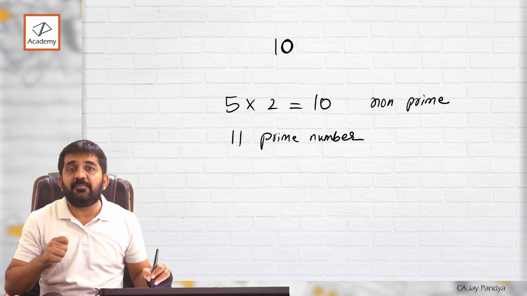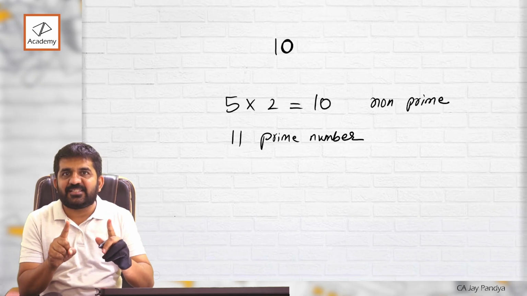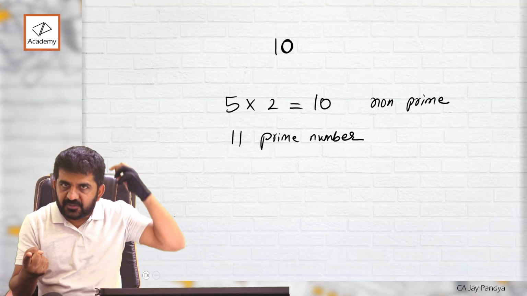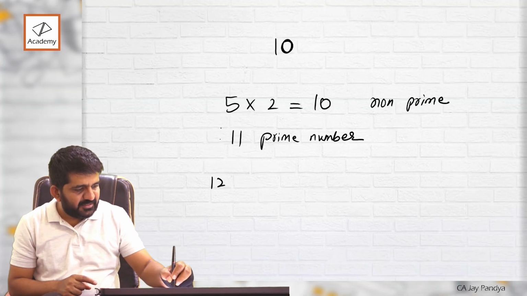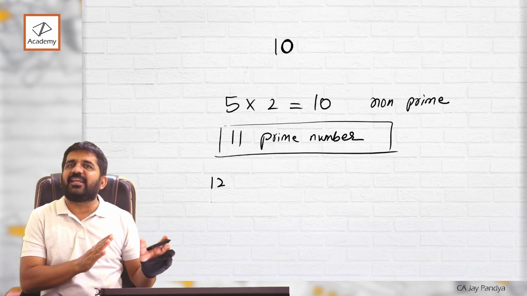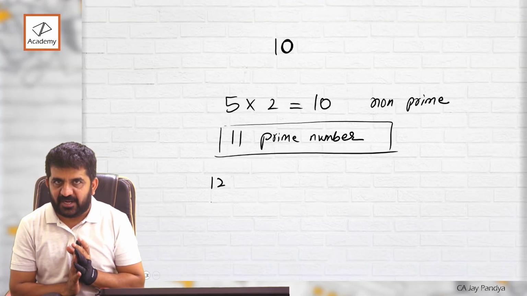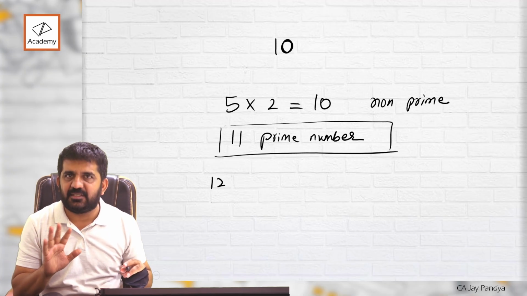Right? Any multiplication does not result into this number except 1 and itself. Then the number will be a prime number. See, in 11 we tried out 10 combinations. Slowly and gradually you will realize that this is a prime number, right? Up till 100 we are going to memorize that these are prime numbers, right?